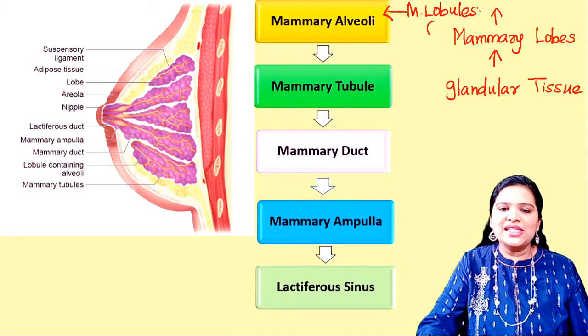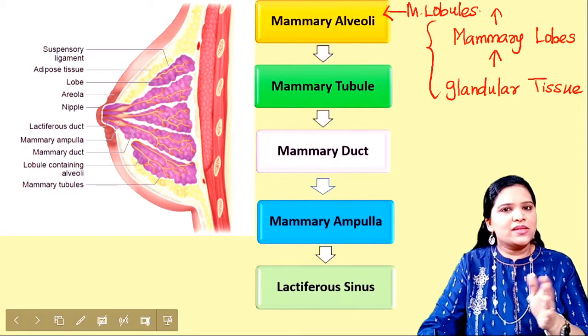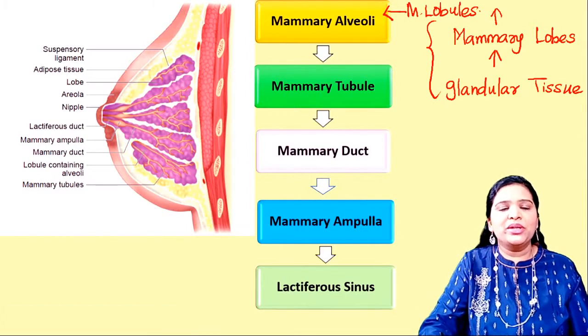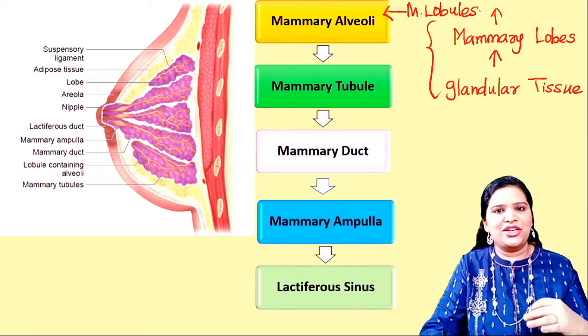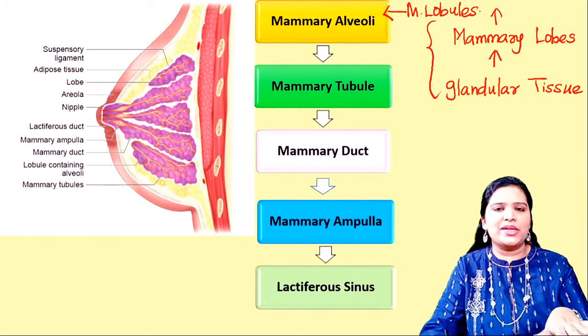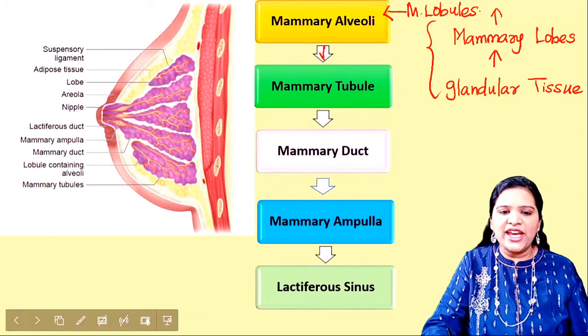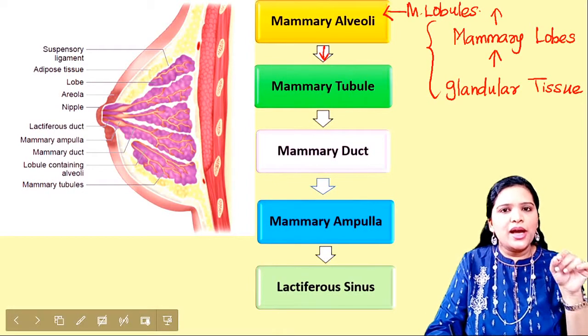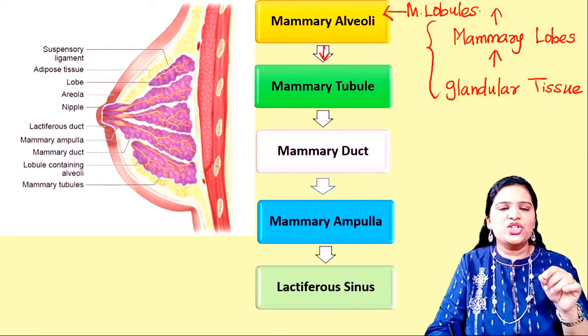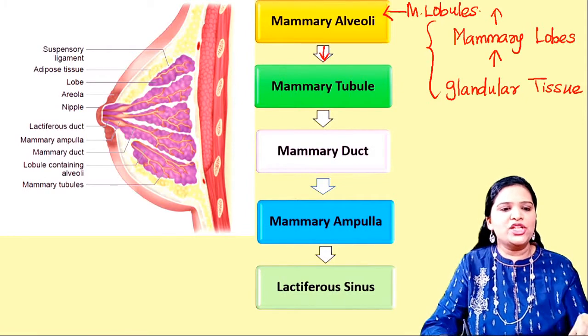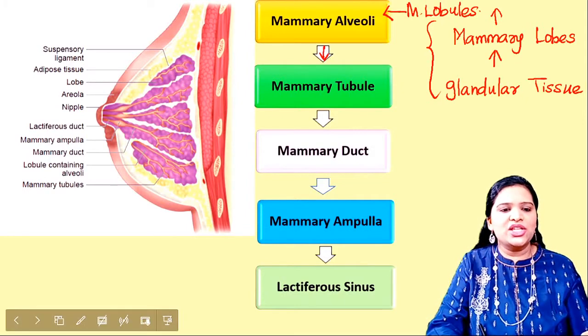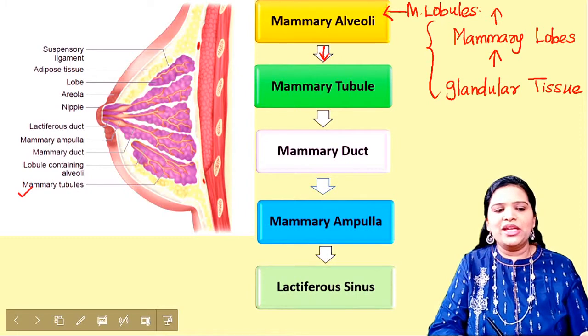This is the basic structure, and from the alveoli only, milk secretion starts, because epithelial cells are present in the alveoli. The epithelial cells secrete the milk, which enters into the mammary tubule. See this orange color structure, I told you, this is the mammary tubule.